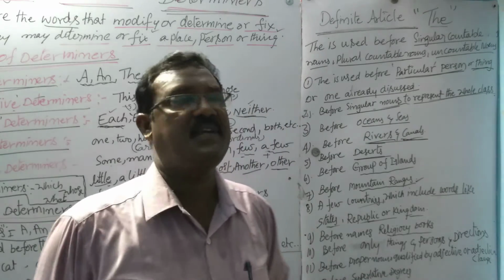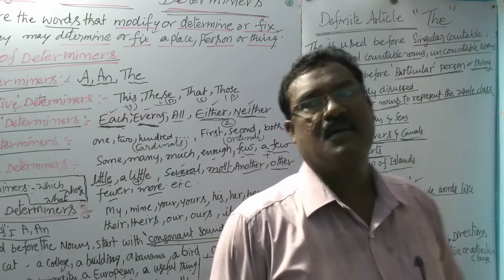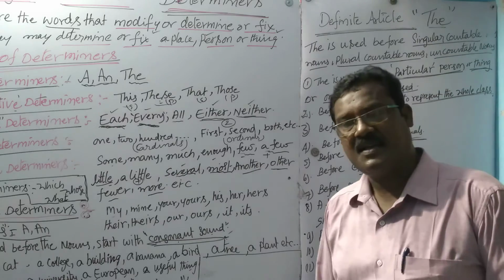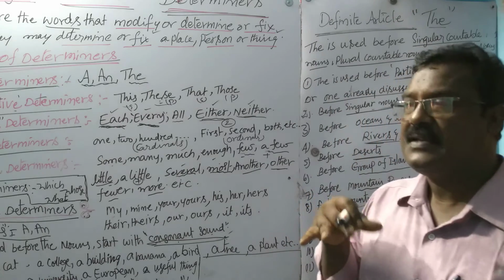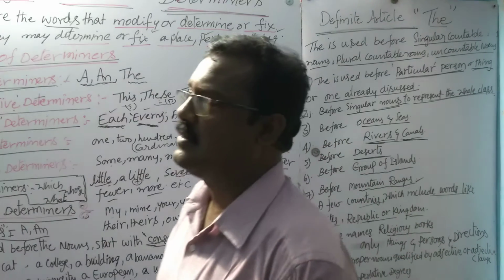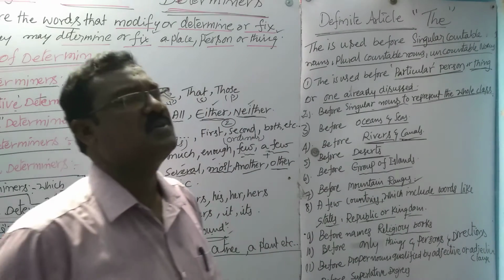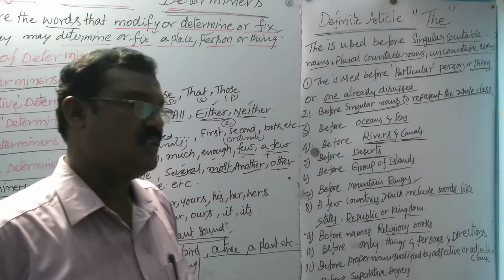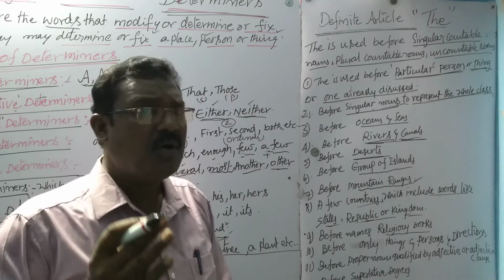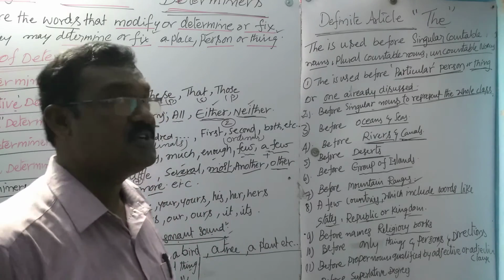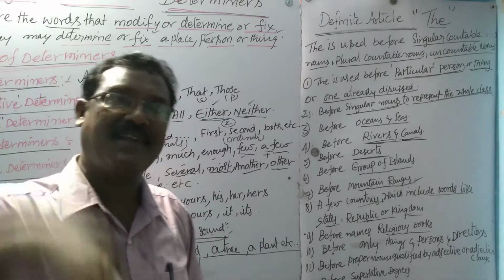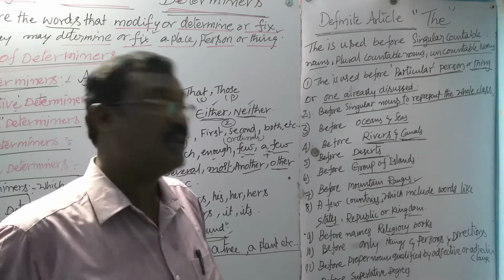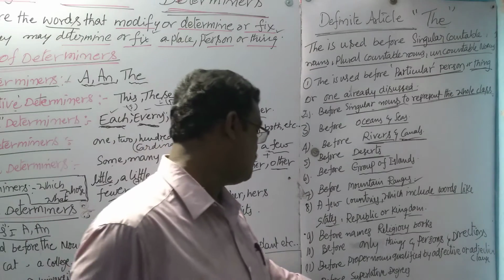Before superlative degrees: he is the marvelous, the song he sang, the most wonderful song, the marvelous picture, the most marvelous picture. So, superlative degree, before that we have "the". He is the tallest person. He is the greatest person. She is the most beautiful woman in the town. Like that, before superlative degrees we have to use "the".